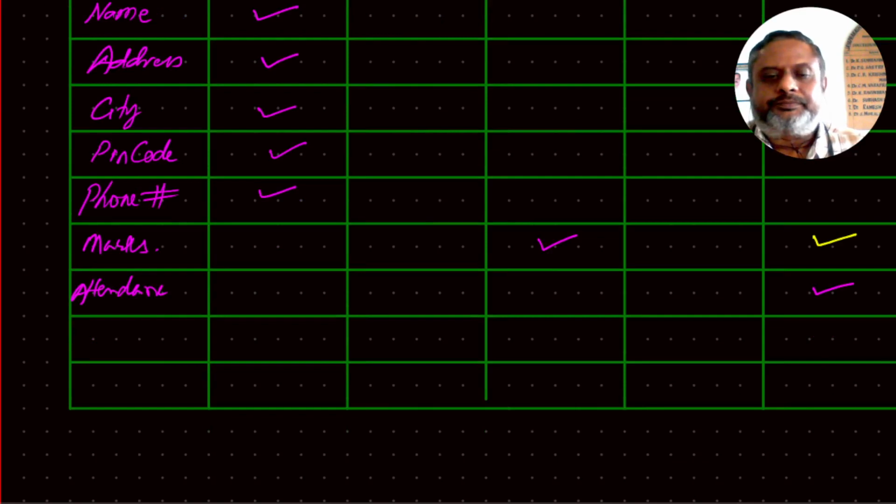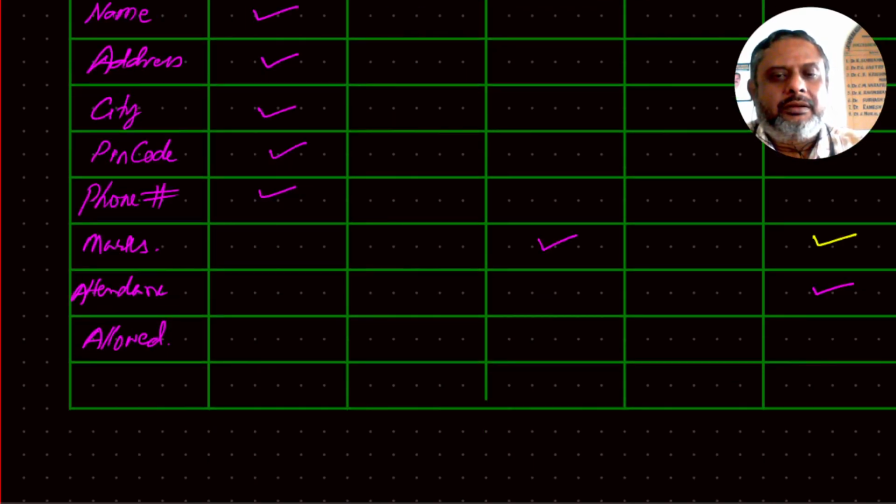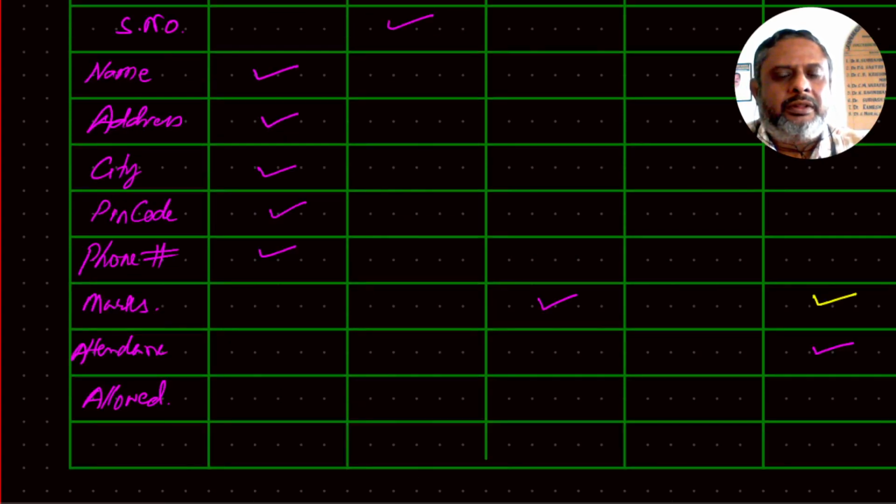What next? Whether you are allowed to write the exam or not. So the values you can write are yes or no, plus 1 or 0. So it is symbolic, it is binary, and there is no order that 1 should be written after 0 or 0 should be written after 1. Therefore, it is a nominal one.